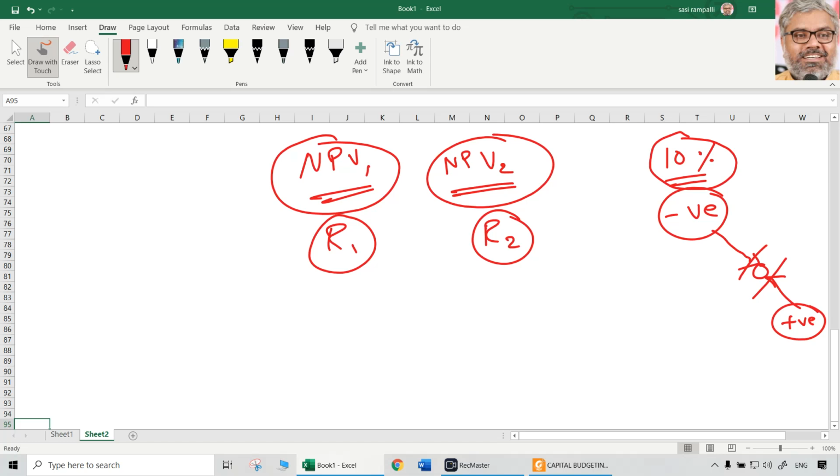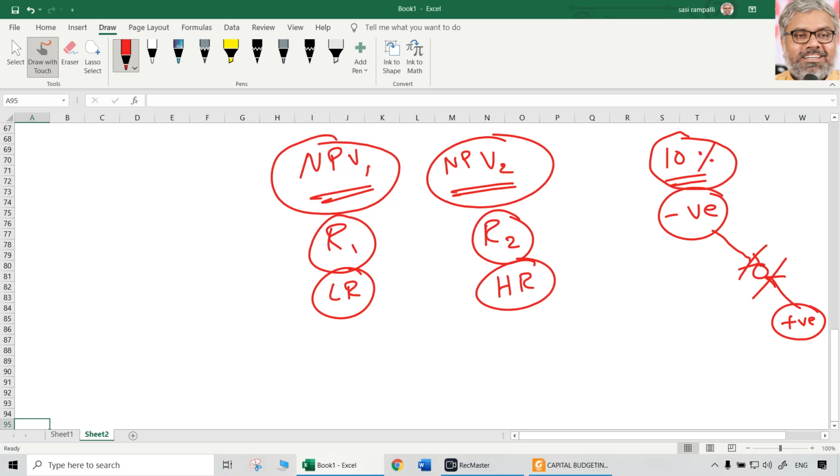Now the main point here is, this 10% is R2. So R2 is the higher rate. R1 is the lower rate. Ideally, at R2, the NPV should be negative. Again, ideally, not necessarily. If it is negative, since we want to increase NPV and make it positive, we have to reduce the discount rate.